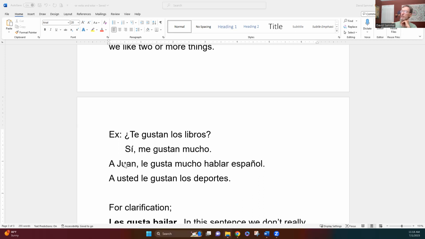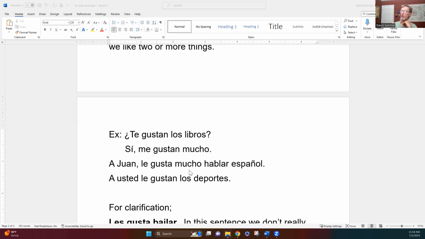Same thing for a usted. A usted le gustan los deportes. Why did I use gustan? Because sports, there's many sports. There's hundreds of sports. So that's more than one thing. So I go, sports are pleasing to you, you form, right? So I go, a usted le gustan los deportes.